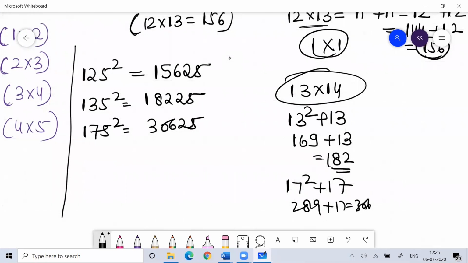Okay, you understand this 13 into 14. There's a base method in Vedic maths. I'll teach you later on. Right now I don't want to deviate. So I just tell you, remember this. I believe everyone knows the squares and all. Everyone is good with squares. Fine. So can I go then?